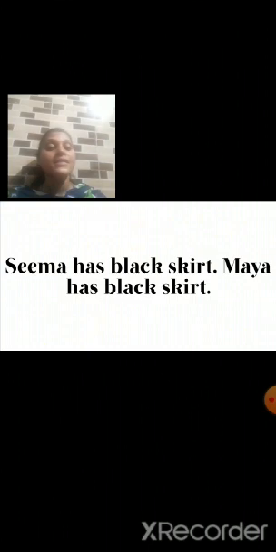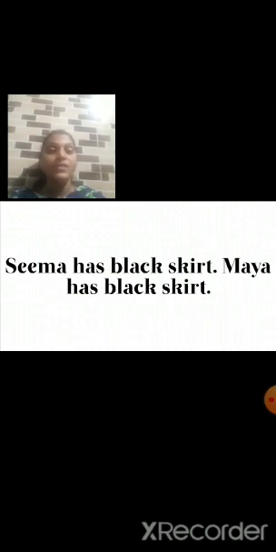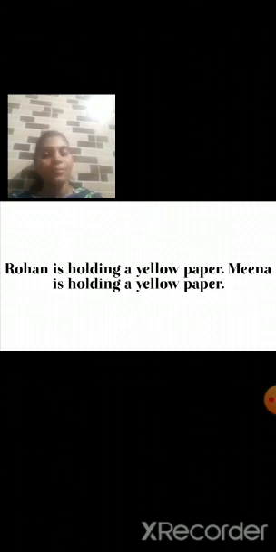First sentence: Seema has a black skirt, Maya has a black skirt. I repeat, Seema has a black skirt, Maya has a black skirt. Now we'll see the next sentence. Rohan is holding a yellow paper, Meena is holding a yellow paper. I repeat, Rohan is holding a yellow paper. Meena is holding a yellow paper.